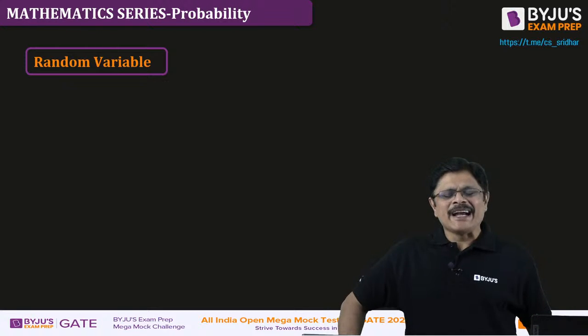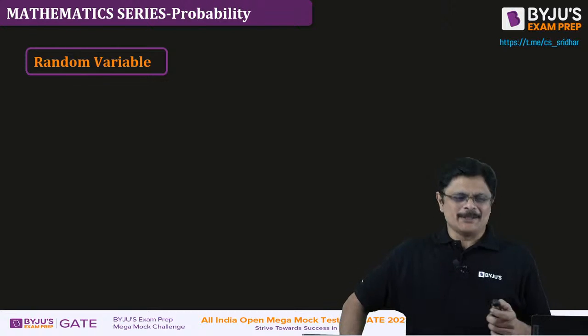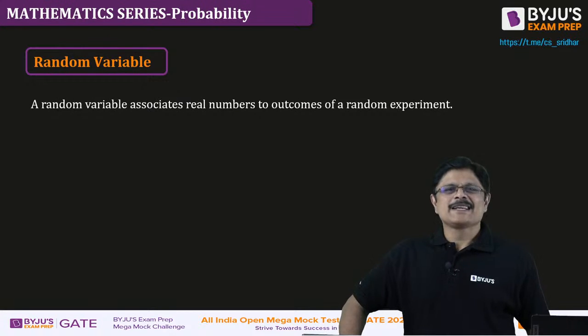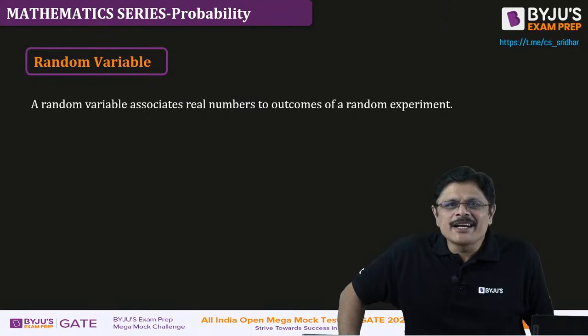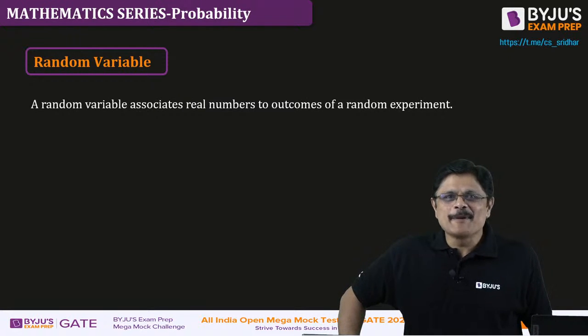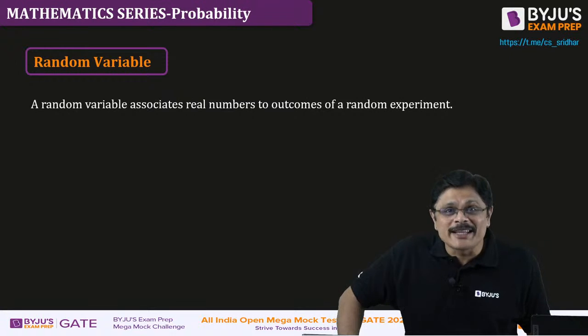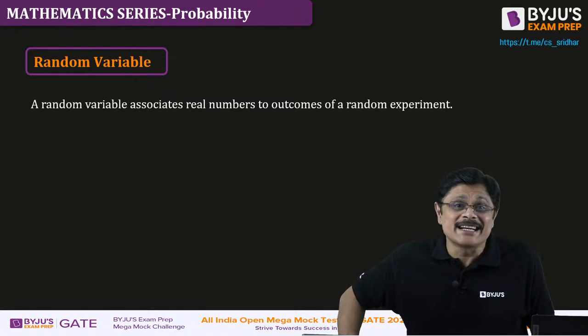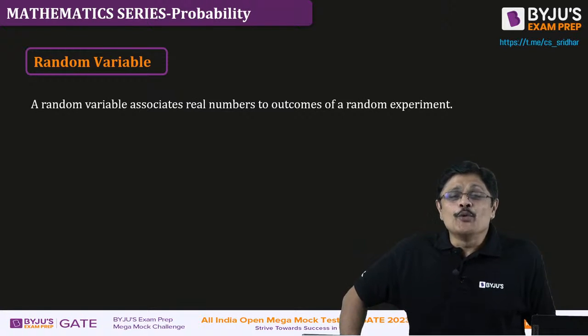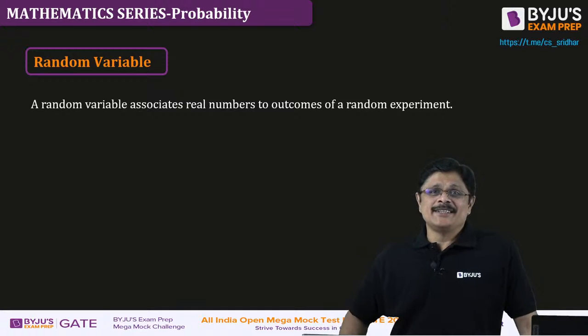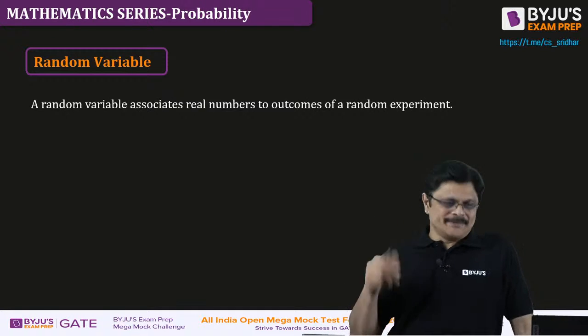So the idea of random variable is simply converting outcomes to numbers. Because mathematics people like numbers, they want to work with numbers instead of working with heads and tails. So we associate the outcomes to a number.